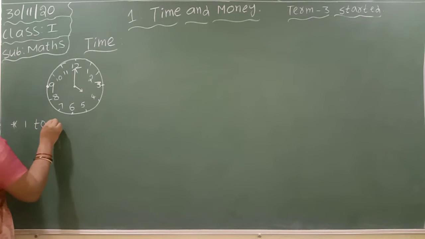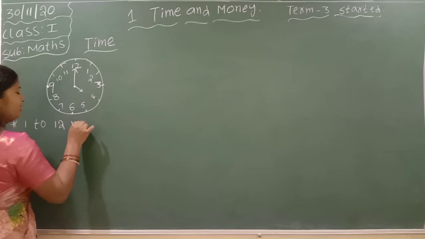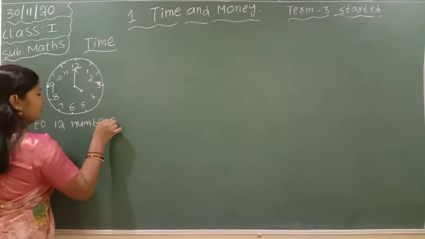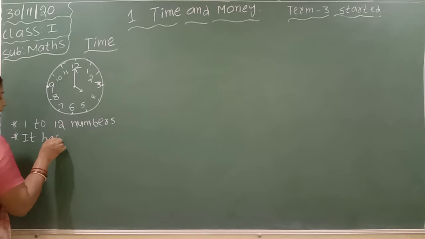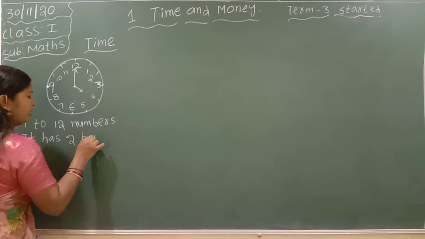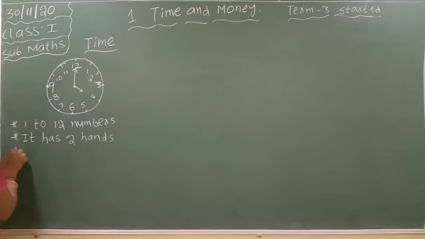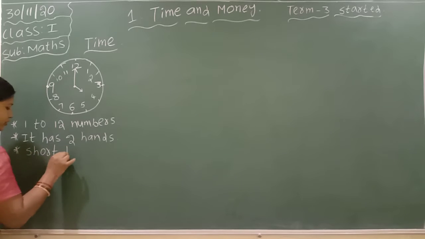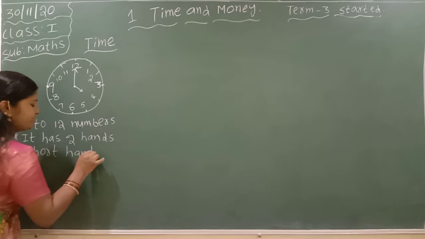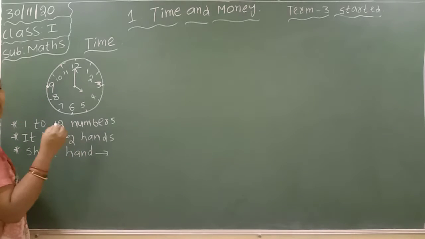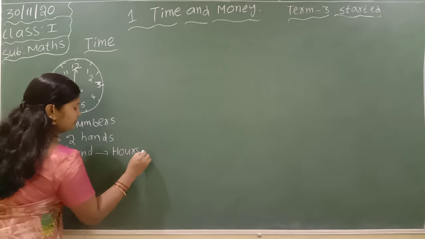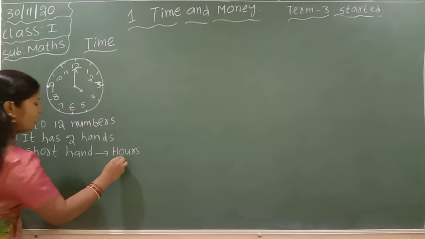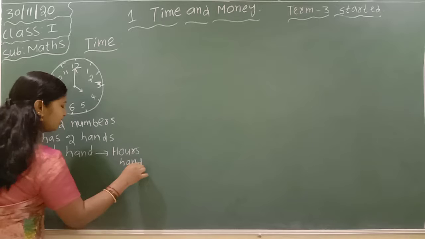First point, the clock has the numbers 1 to 12 and it has 2 hands. The first one is the short hand. The short hand shows the hours in the clock. It is also called the hours hand.